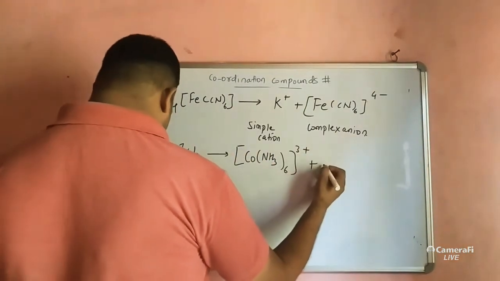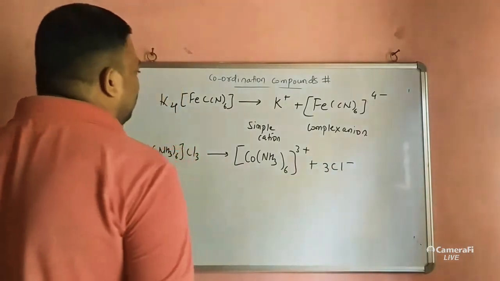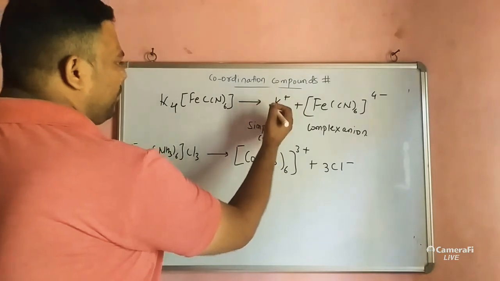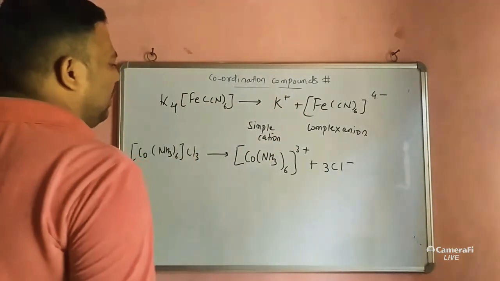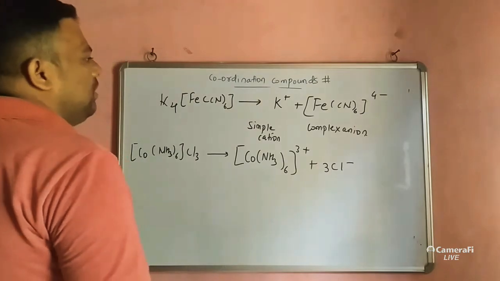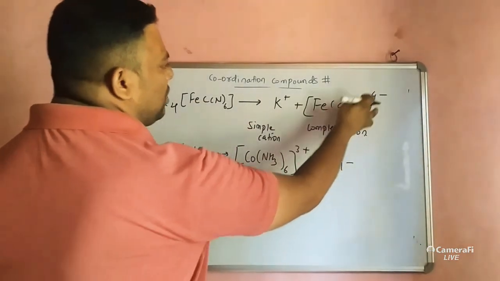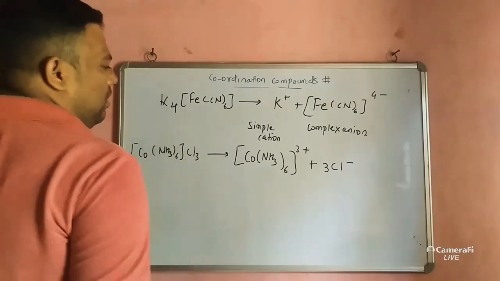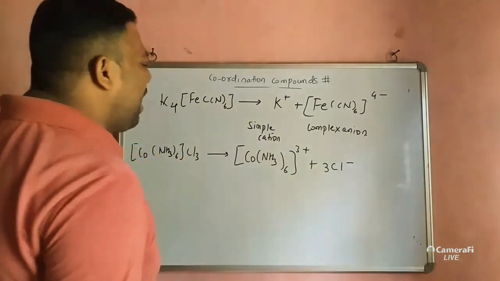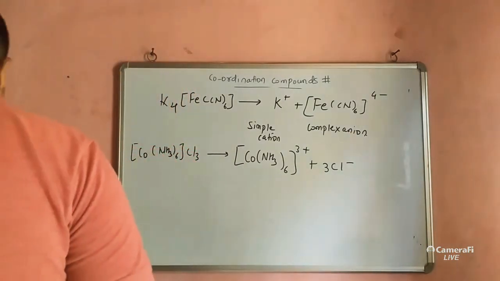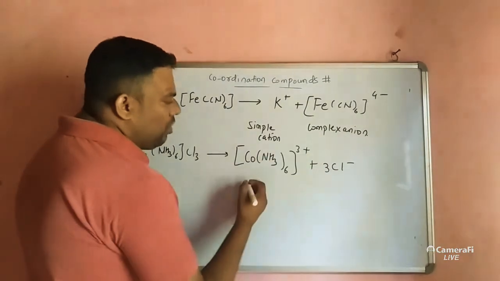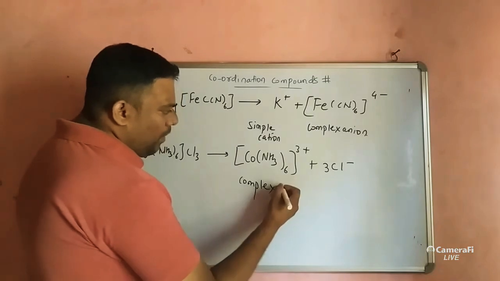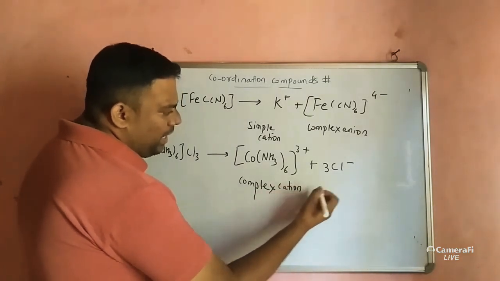Like K+ and [Fe(CN)6]4- before, here you get the reverse: a complex cation part, and here what?